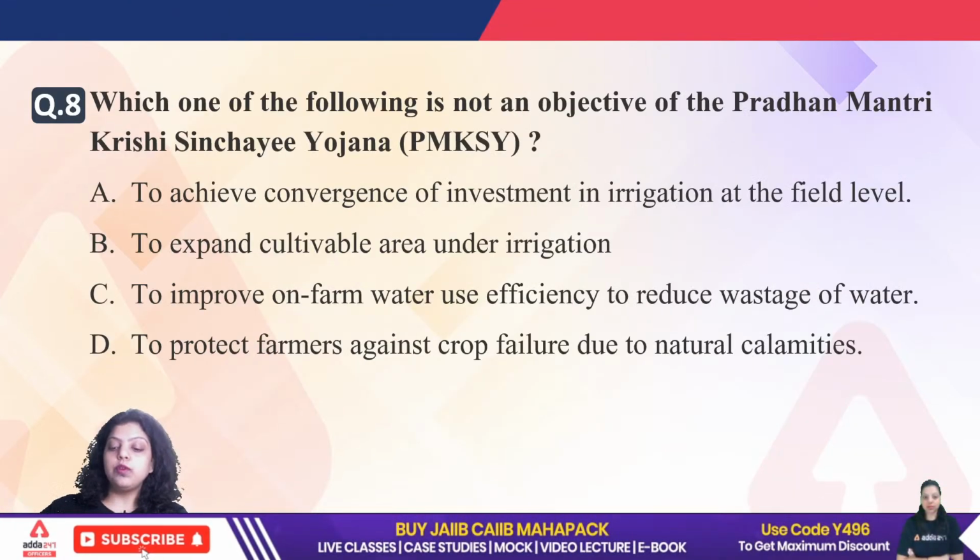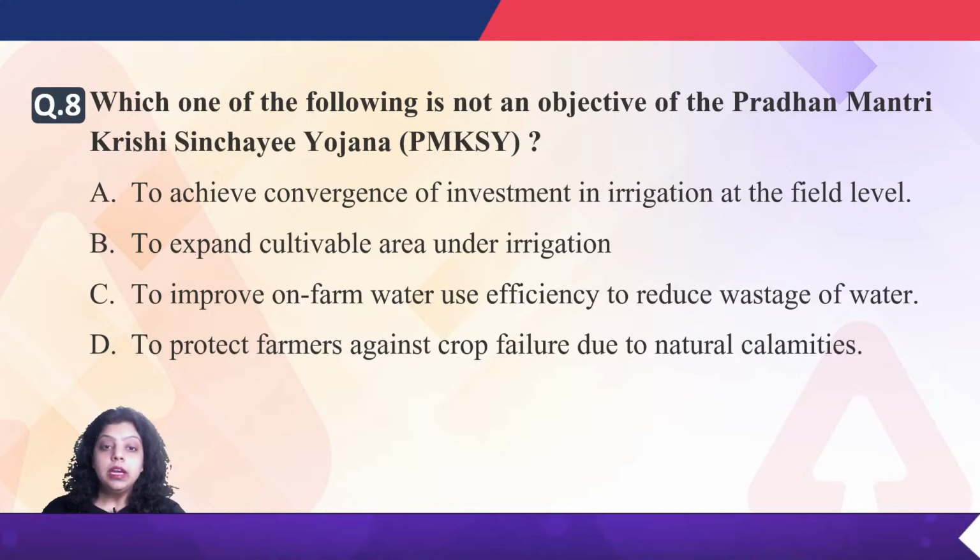Okay. Now let's move forward to the next question, which is asking about the Krishi Sinchai Yojana.